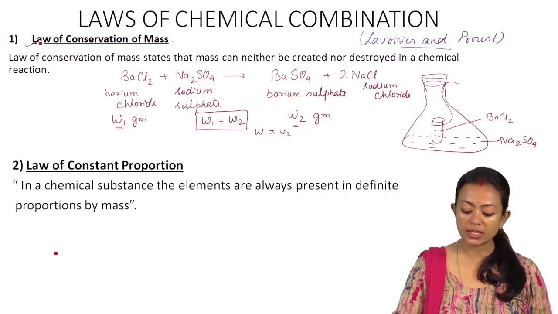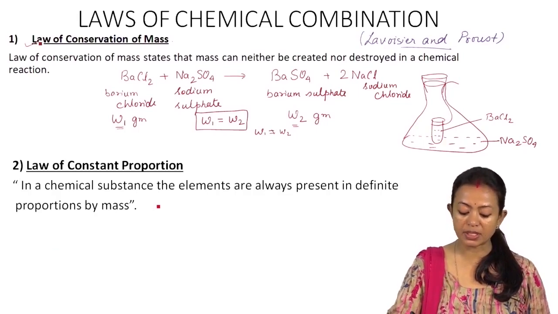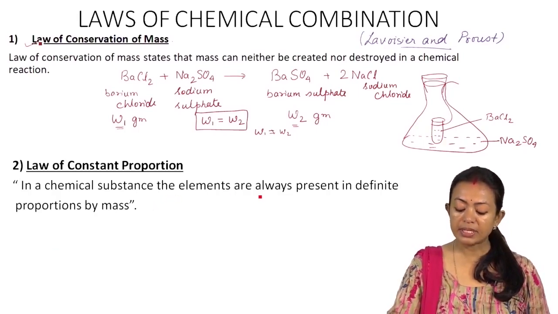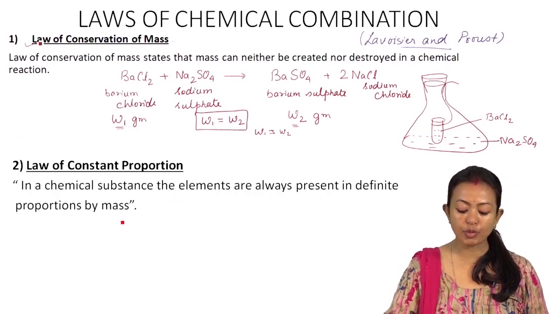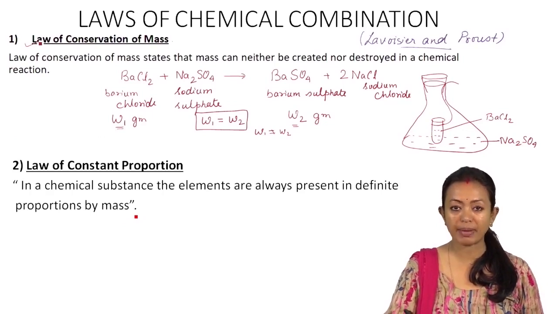Let's go to the next law, the law of constant proportion. The statement of the law of constant proportion is, in a chemical substance, the elements are always present in definite proportion by mass. Now here what it means is that if you take any chemical compound, then the combining atoms of the elements would always exist in a fixed ratio by mass.